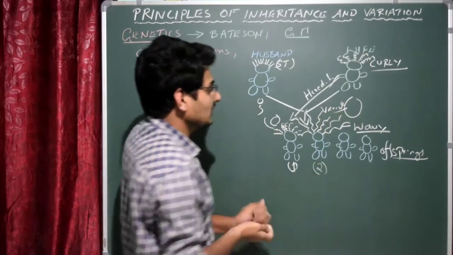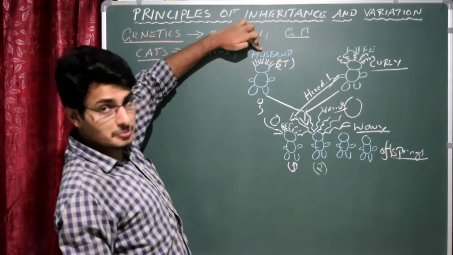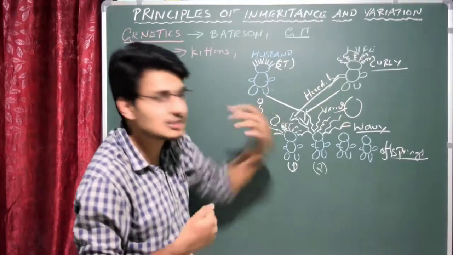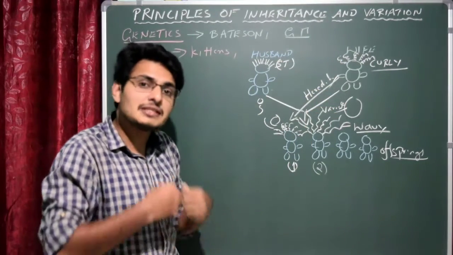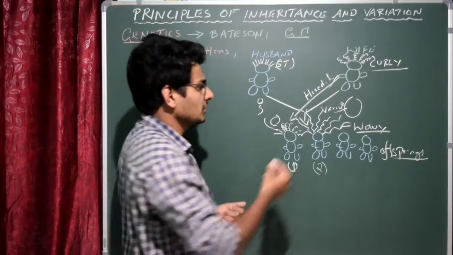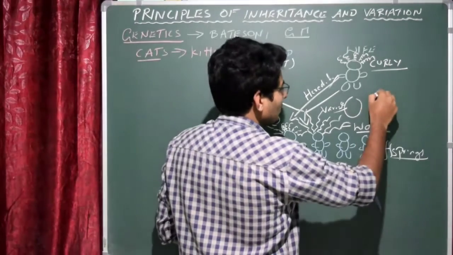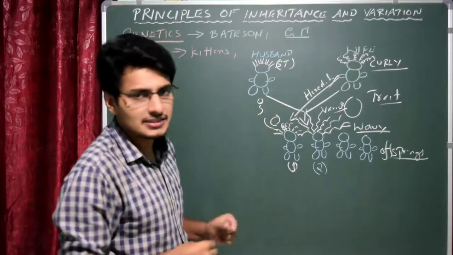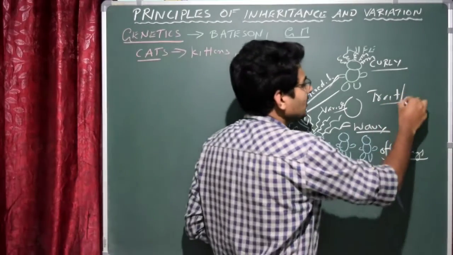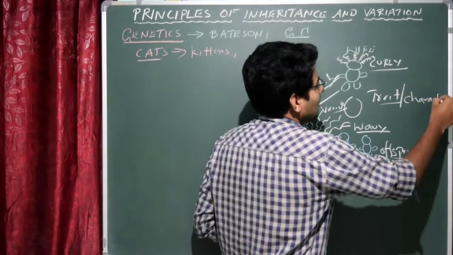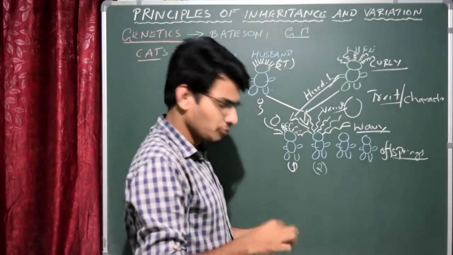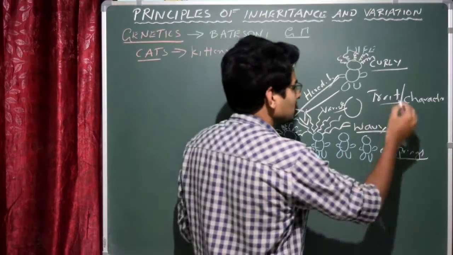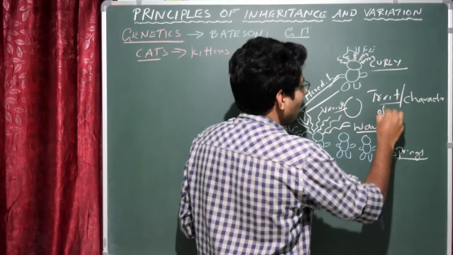See, this character is completely absent in the husband, that is the father, and the mother, but the son, or maybe the offspring, expresses this character. So that means it is variation. So what is the variation here? What we can write here is the trait. So what is the trait here? The trait is hair type. In this case the hair type, we can also write this as character. So trait or character, both are the same actually. We can use trait or character, both are correct. The trait or characters of an individual.